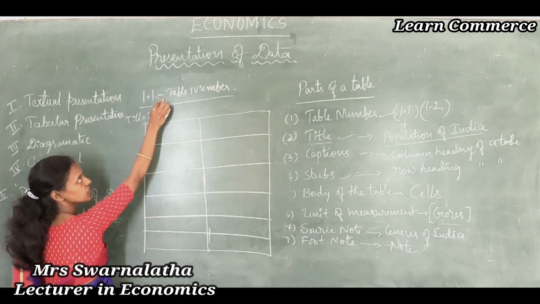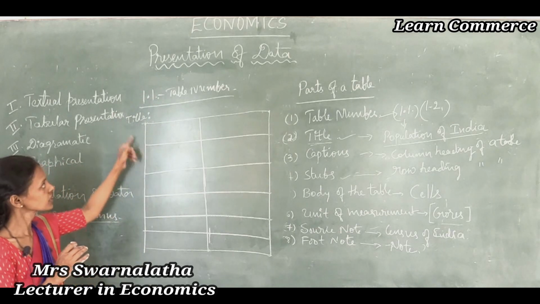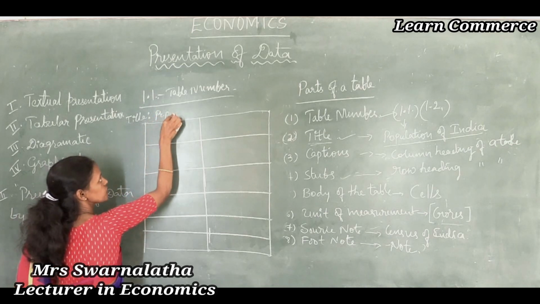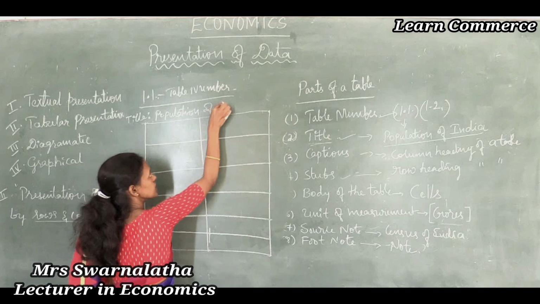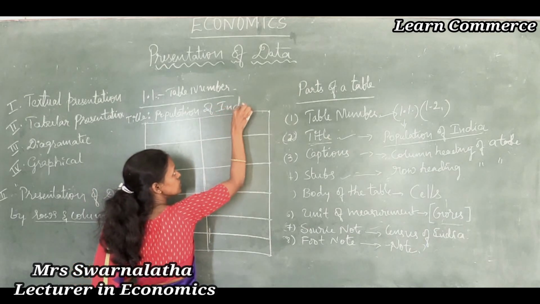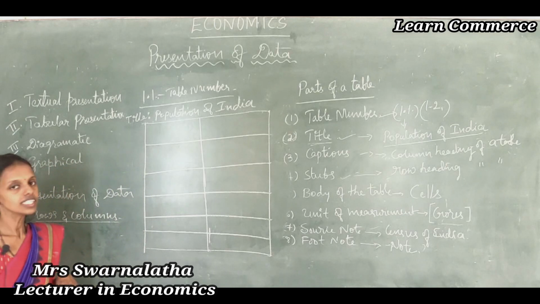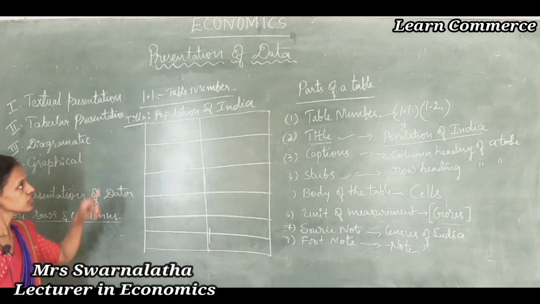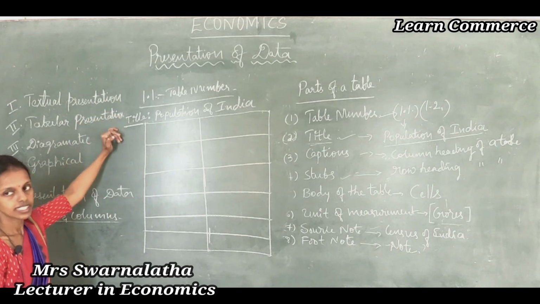So first one is table number. Below the table number there is a title, Population of India. Population of India is the area of our study. Thus the title is Population of India. First feature is table number, it is above the title.